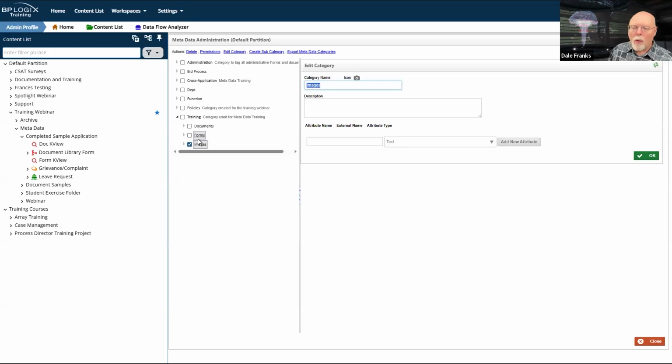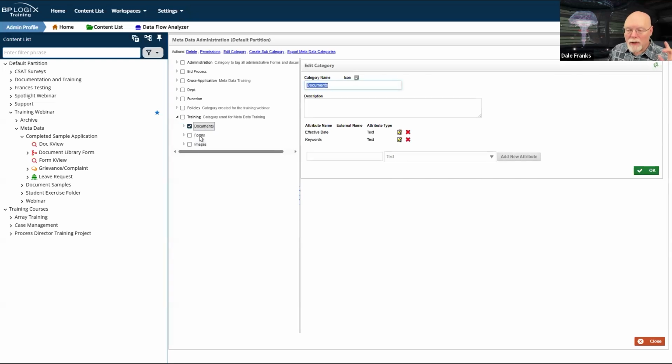And whichever of these metadata gets assigned to any particular object, whether it's forms, images, or documents, it will also be a training category document, so that I can go all the way up my category tree to find specific documents. So I can find all of my training documents, as I said before, or just my specific documents, forms, and images.